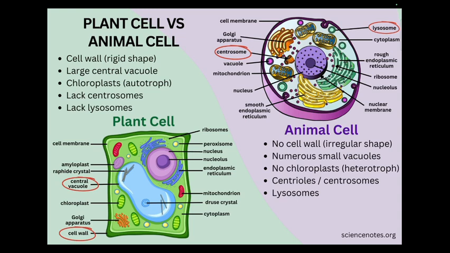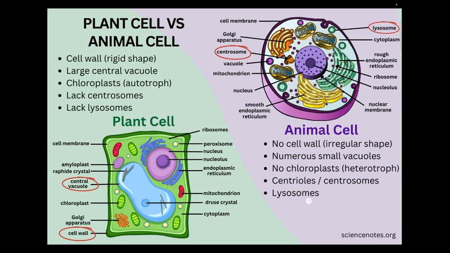Again, plant cells, since they are autotrophs and capable of photosynthesis, contain a special membrane-bound organelle which is called a chloroplast, in which the process of photosynthesis takes place. But animal cells, since they are heterotrophs, do not have any chloroplast. Furthermore, plant cells lack centrosomes and lysosomes. Now, centrosomes and centrioles are organelles which are involved in the microtubular movement during cell divisions. These are present in animal cells. And lysosomes are the digestive bags of the cell. They act as bags of acid which help in digesting materials, which is lacking in the plant cells but is again present in the animal cells.